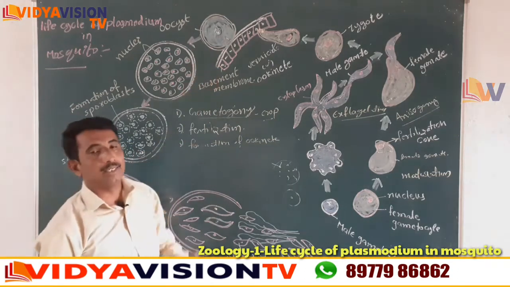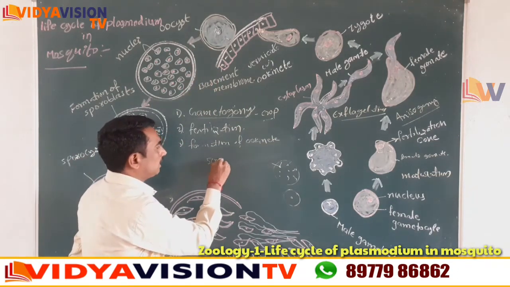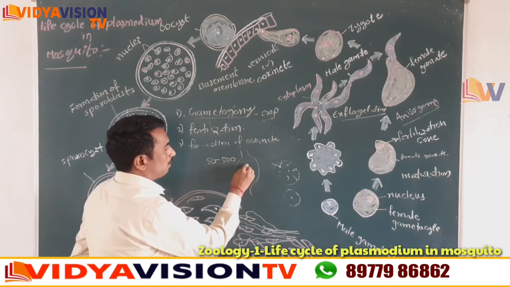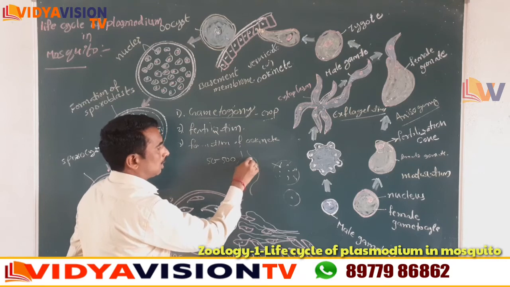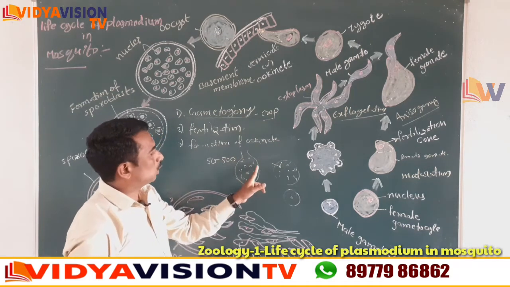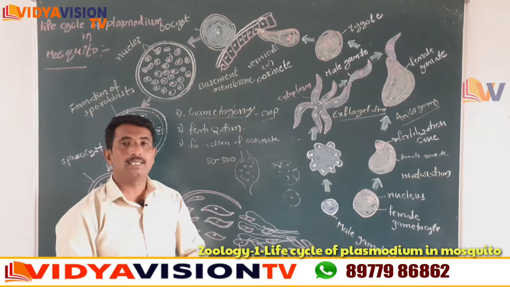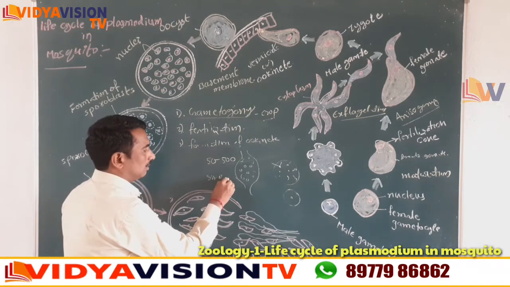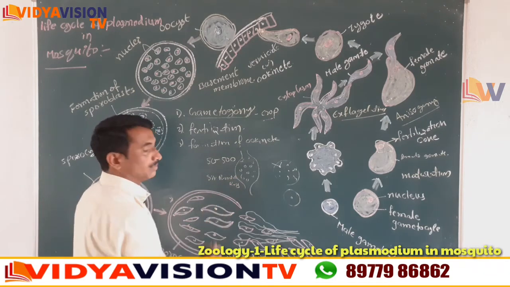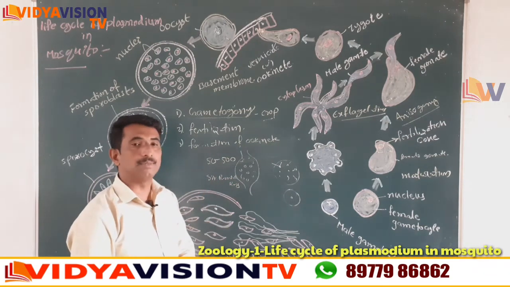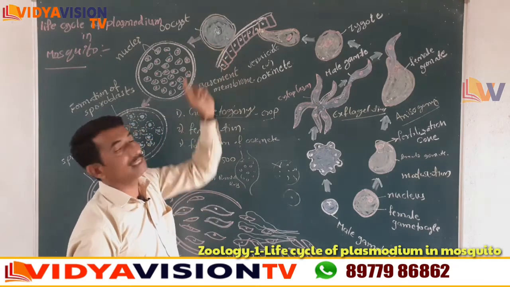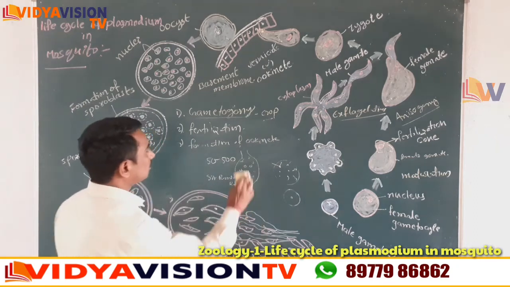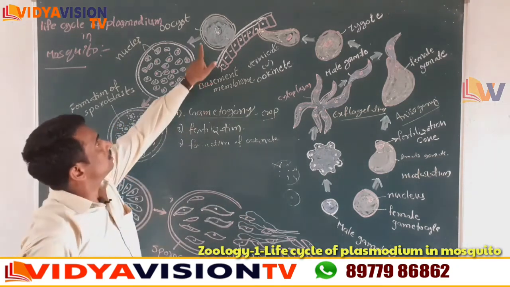Observe children, 50 to 500 oocysts are seen on the crop of the mosquito, as observed by Sir Ronald Ross. This is the oocyst.